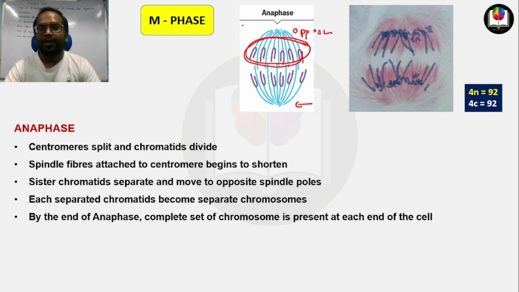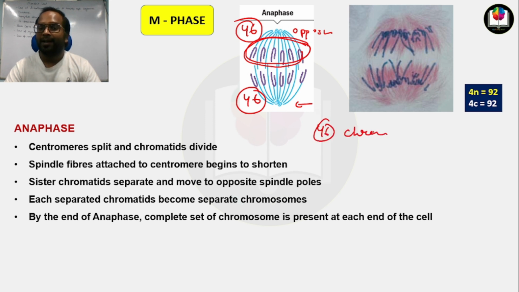46 chromosomes will be at this pole and 46 chromosomes will be at this pole. Now remember one thing: up to the metaphase stage, the cell had only 46 chromosomes.